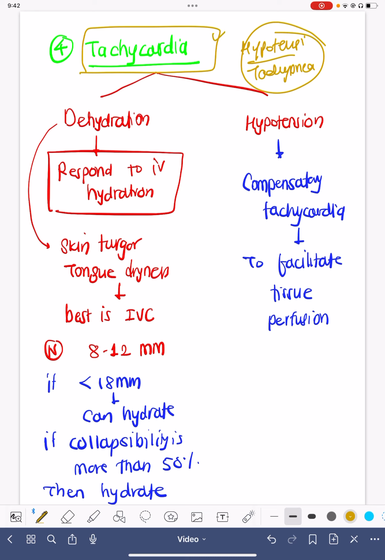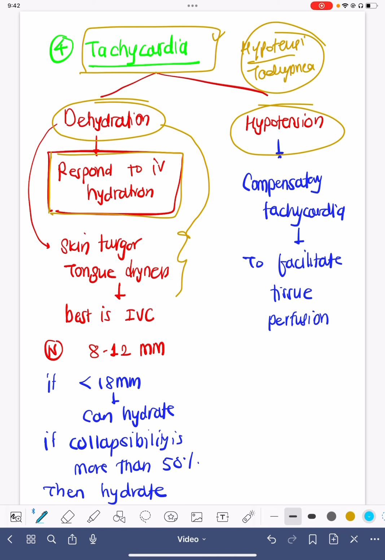So it's very important to always look for this tachycardia. Very commonly, the tachycardia can be because of either dehydration or hypotension. If it is because of dehydration, it will respond to IV hydration excellently. This dehydration can be seen by the presence of reduced skin turgor or tongue dryness.